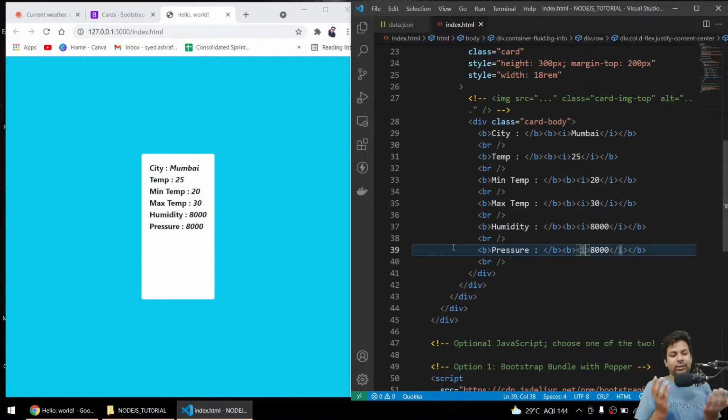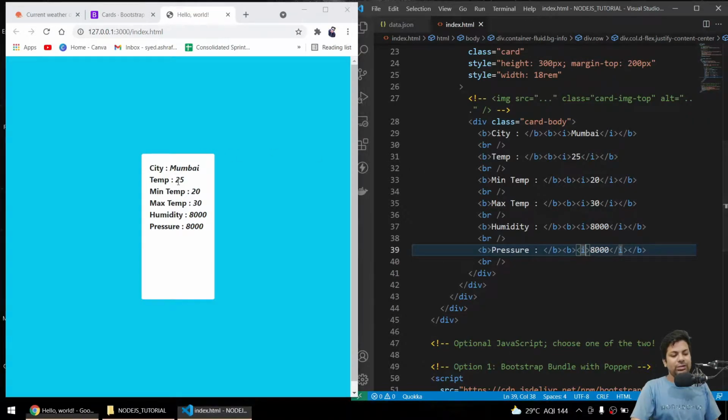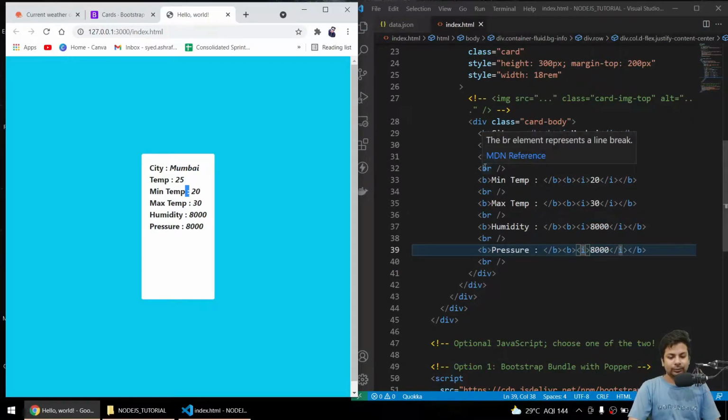So you can see the temperature is between, and city was here, temperature is here, minimum temperature is here. So what I can do is put a row and divide it into two equal columns. That also can be done, there is no problem in that, but that will make our work very hectic. So what else can we do?